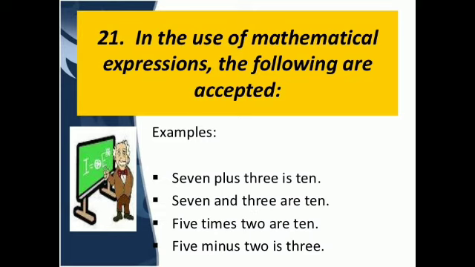And 10 is considered plural also, meaning the rule says that in mathematical expressions both singular and plural are accepted. 7 and 3 are 10, 5 times 2 are 10, or 5 minus 2 is 3. So it can take either the singular or the plural verb, and both will be correct.